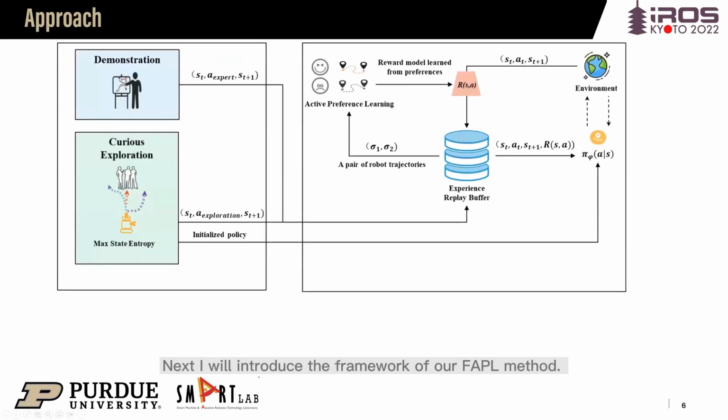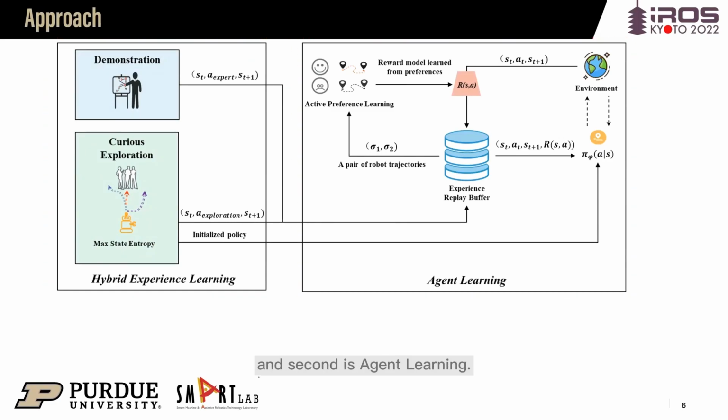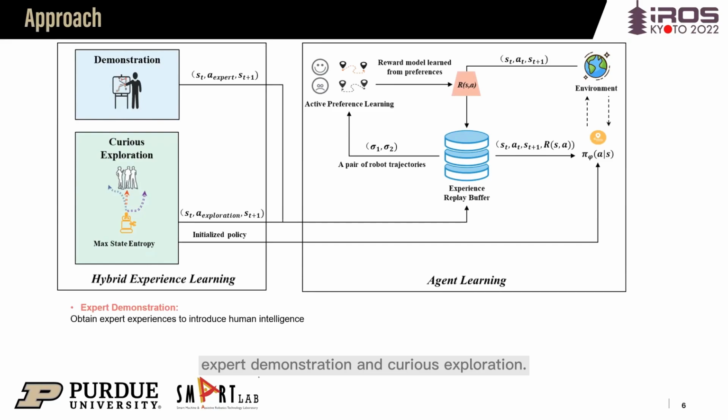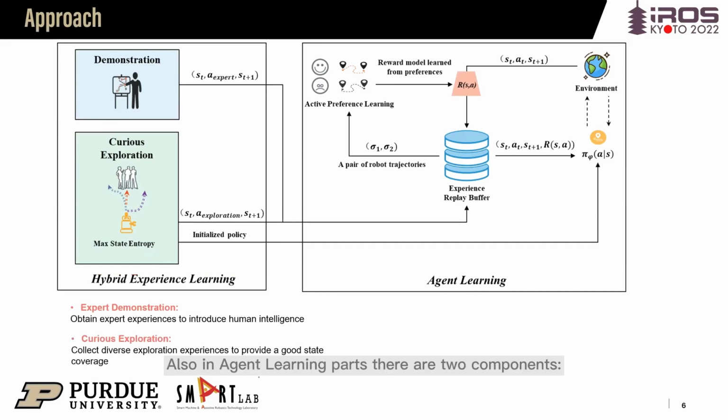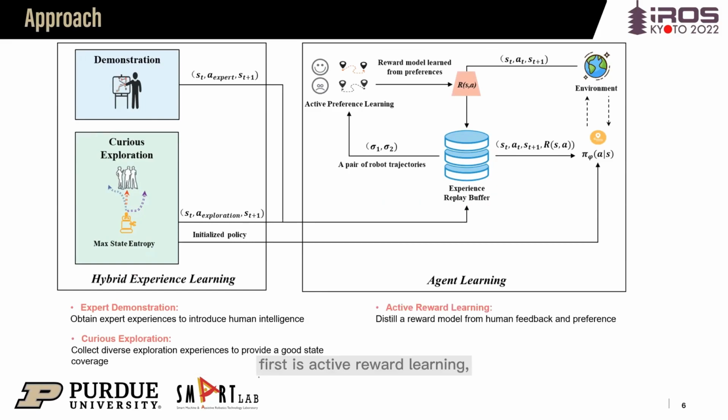Next, I will introduce the framework of our FAPL method. The FAPL is composed of two parts. First is hybrid experience learning, and second is agent learning. In hybrid experience learning part, there are two components, expert demonstration and curious exploration. Also, in agent learning part, there are two components. First is active reward learning, and second is policy learning.